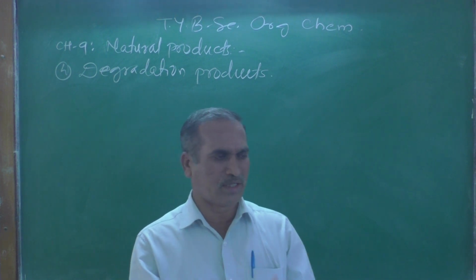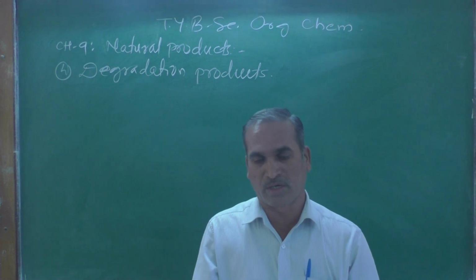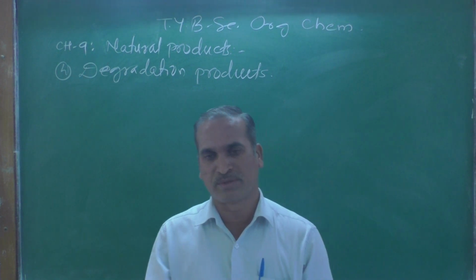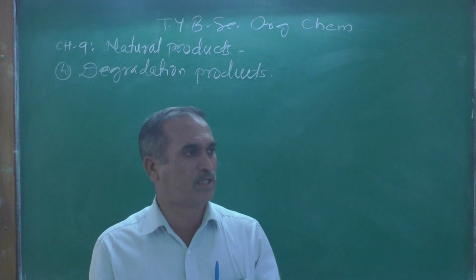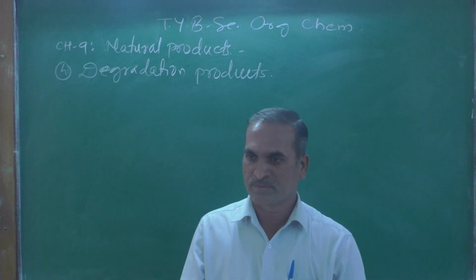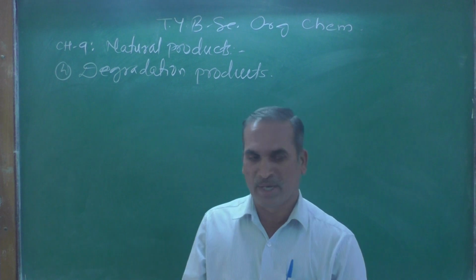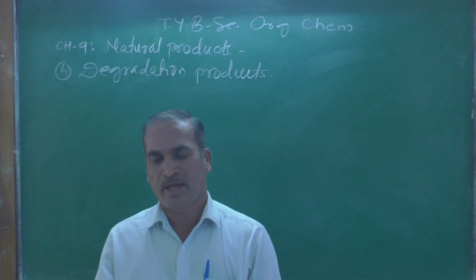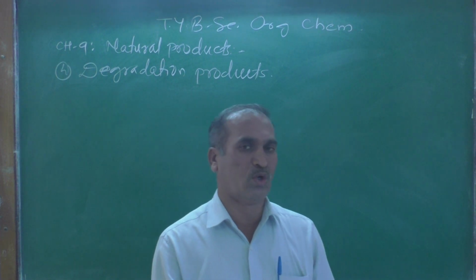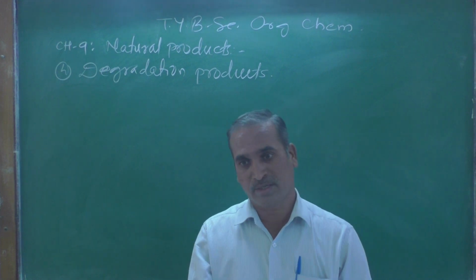By studying the degradation product, we can find out the position of the double bond, and the primary, secondary and tertiary alcohols present in the terpenoids.